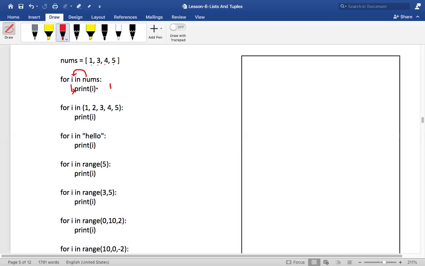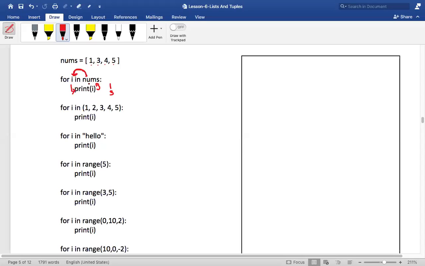Next, the control will go to the for header. Now it will take the next element. What is the next element in nums? It is 3. That 3 will go and sit in i, then it comes inside the for loop and prints 3. Then again it goes to the for header. What is the next element? It is 4. 4 will go and sit in i, then it will come inside and print 4. So it basically iterates through this.